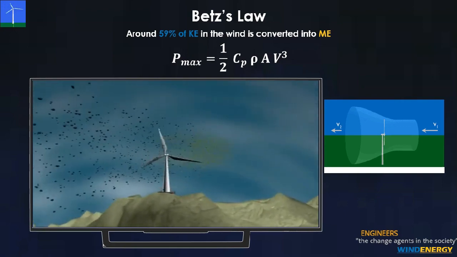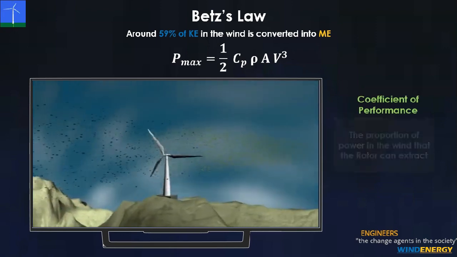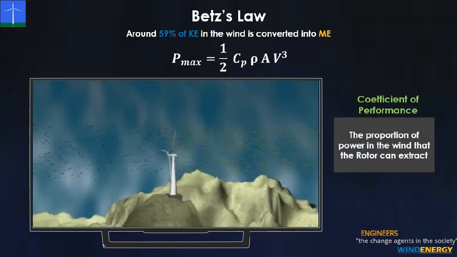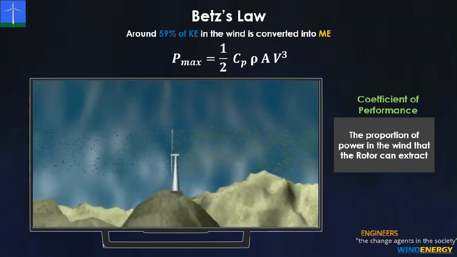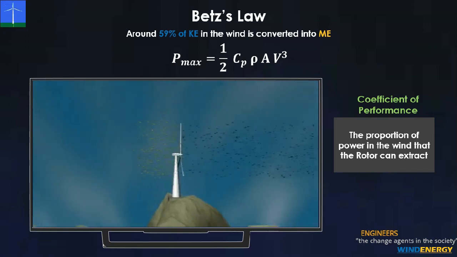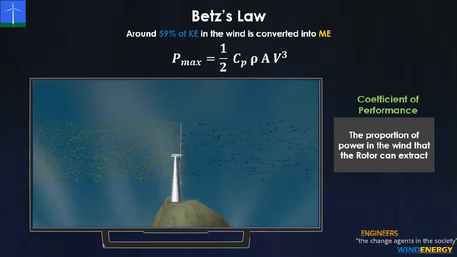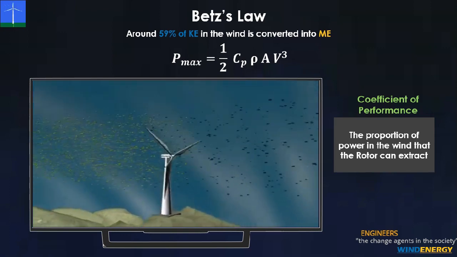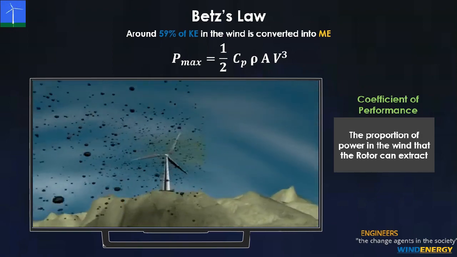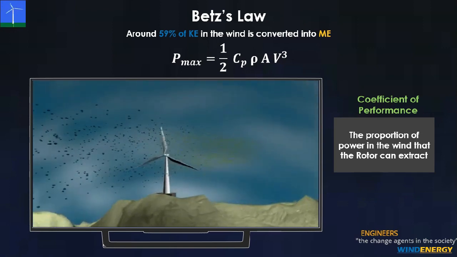Here Cp is the coefficient of performance, which can be defined as the proportion of power in the wind that the rotor can extract. Whereas the maximum value of Cp is 59% as per Betz's law, excluding all other factors, but in reality the value of Cp ranges between 25% to 45%.